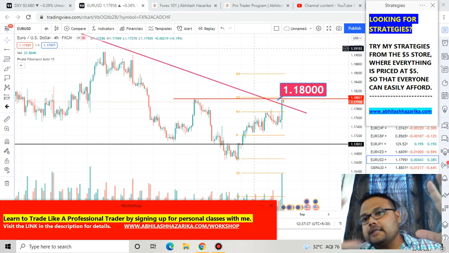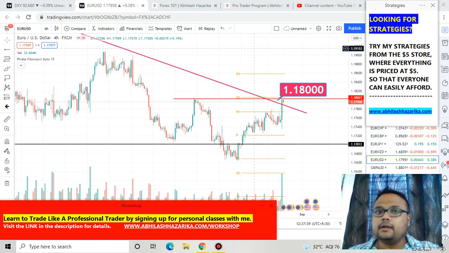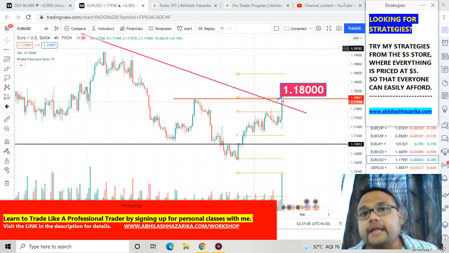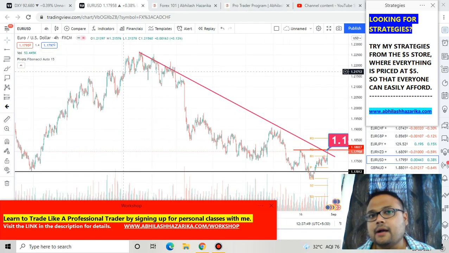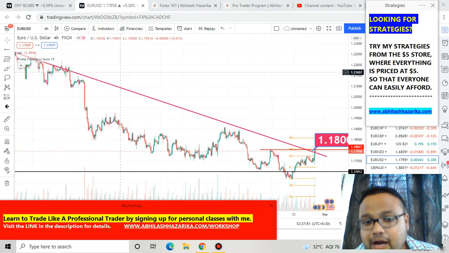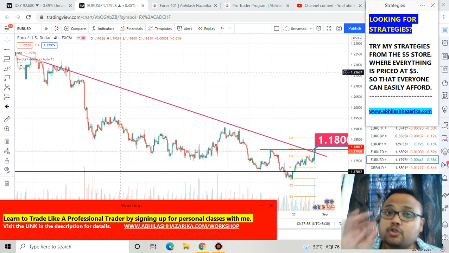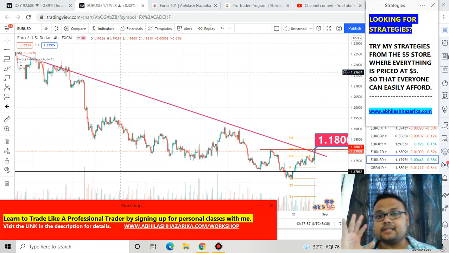When a market is in a downtrend or falling, the best selling opportunity or area of value is always near the resistance. This market is falling, this market is in a downtrend. Therefore, our area of value or the best trading opportunity will also be near the resistance.